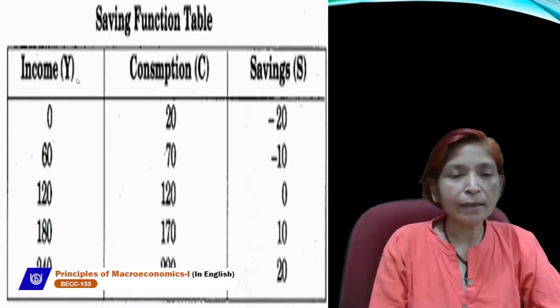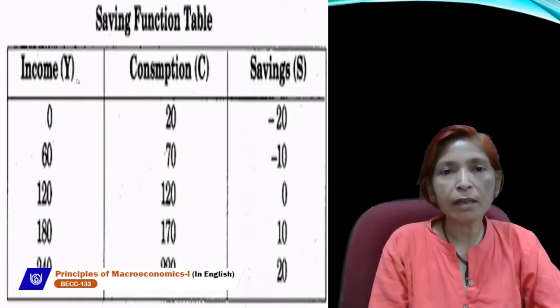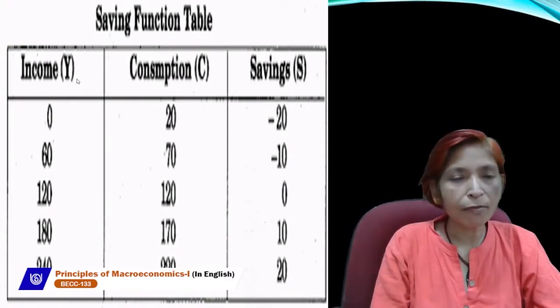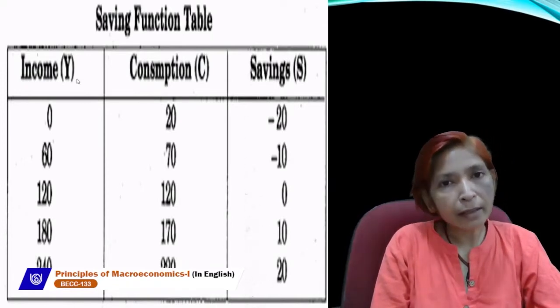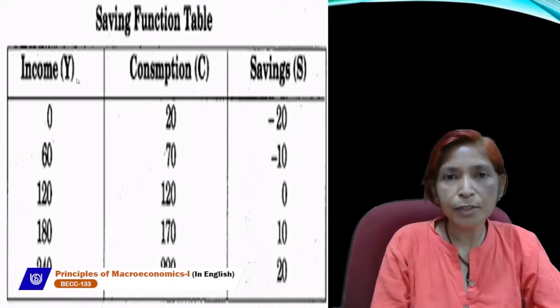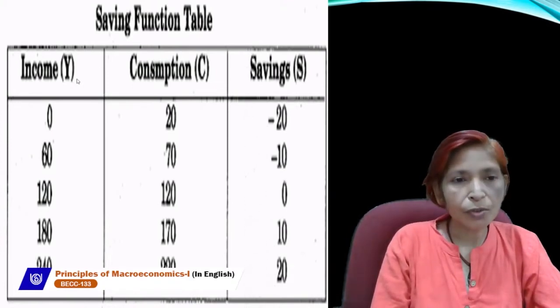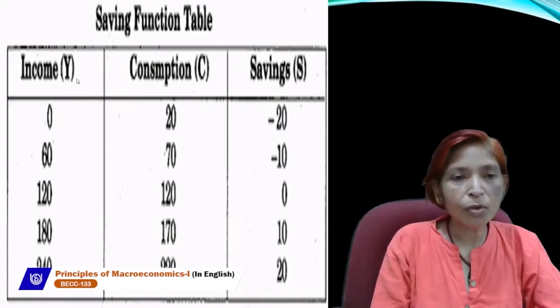So this table is showing that consumption can't be 0 and consumption definitely increases as income increases but not by the same proportion of income level. And in the beginning, saving always remains negative. After that, saving becomes 0 and at last savings start rising. So this table is showing propensity to consume and propensity to save. Further, we will study the different types of propensity to consume and propensity to save.